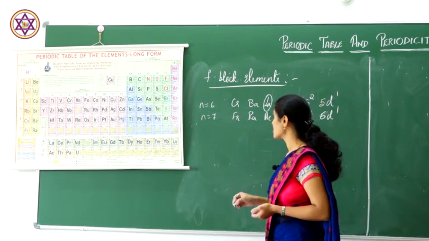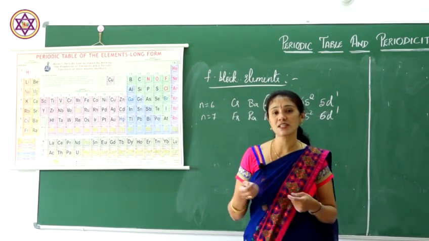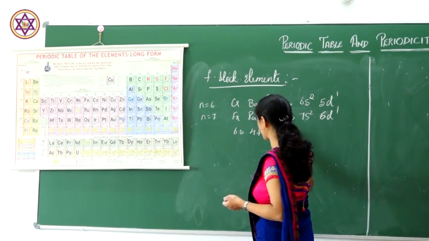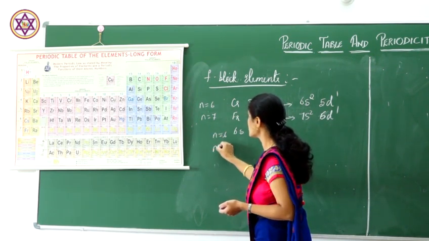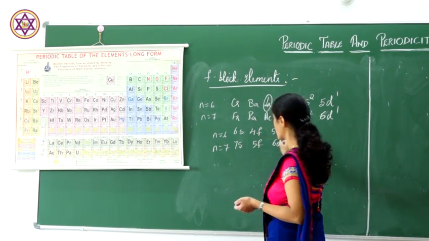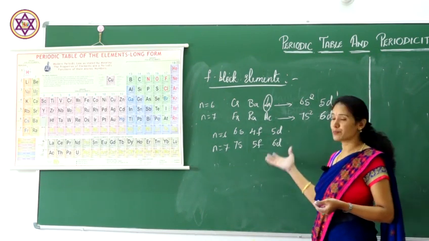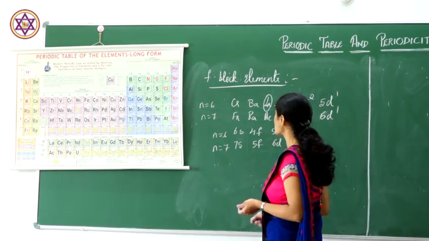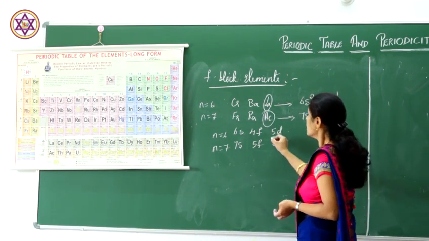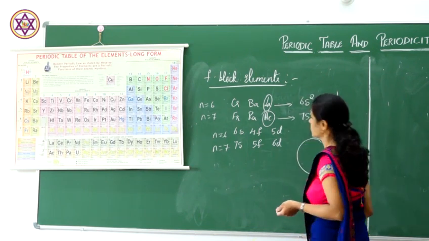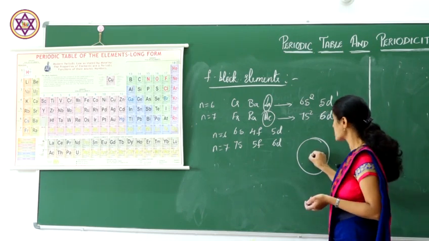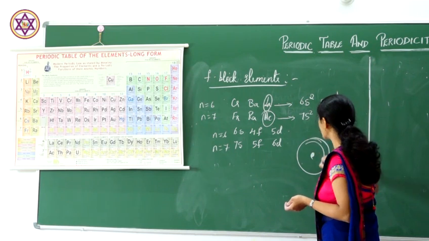If I take lanthanum, you know the filling of electrons takes place as follows: after 6s comes 4f, then 5d, in n equal to 6. In n equal to 7, the filling should be 7s, 5f and 6d. According to Aufbau's principle, the filling should be like this. Here, what happens in lanthanum and actinium: in any atom, this is the center of the nucleus, and these are the different orbits.